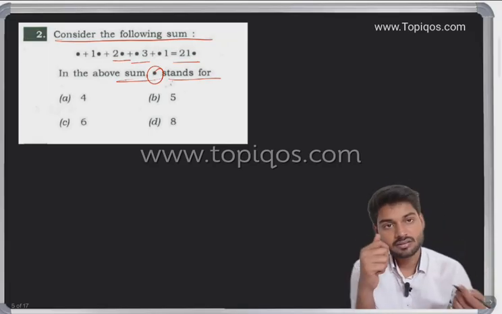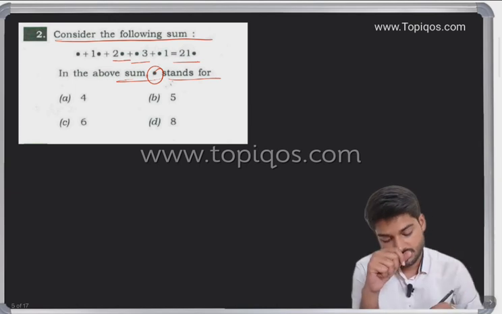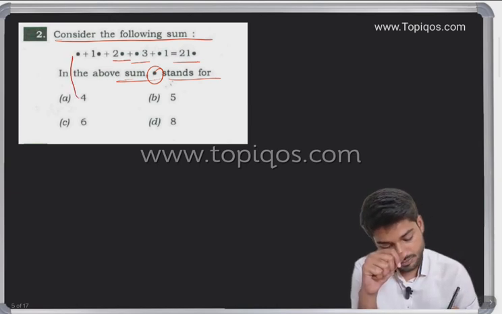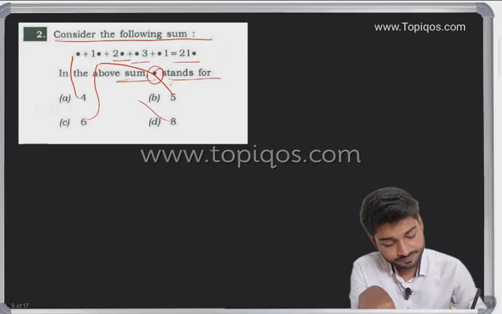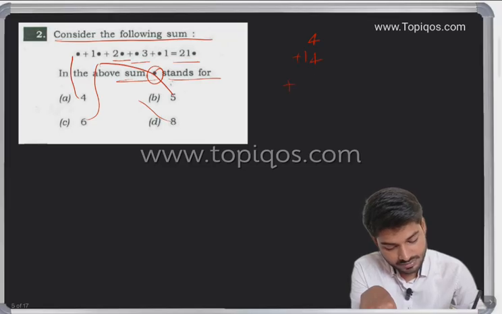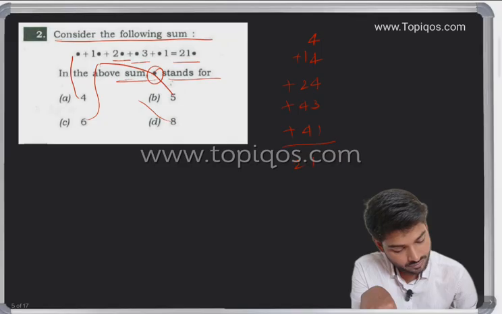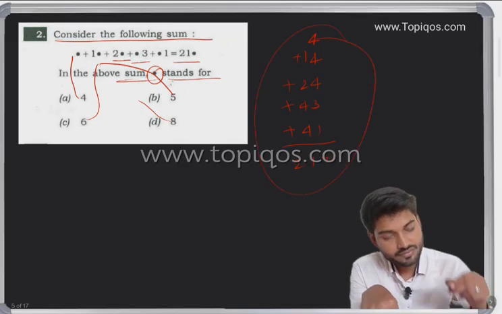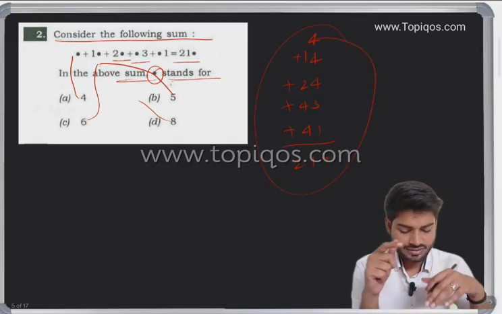One way you can do it is to put in every option, like 6, 8. For example, you put 4: 4 plus 1 4 plus 2 4 plus 4 3 plus 4 1, equals 2 1 4. If you solve this, you will be able to see whether it is coming or not.